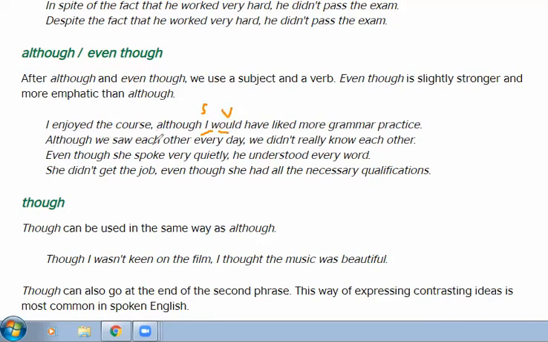Although we saw each other every day, we didn't really know each other. After although, we are using a subject and a verb. Even though she spoke very quietly, he understood every word. She is the subject, spoke is the verb. She didn't get the job even though she had all the necessary qualifications. Again, she is the subject, had is the verb.